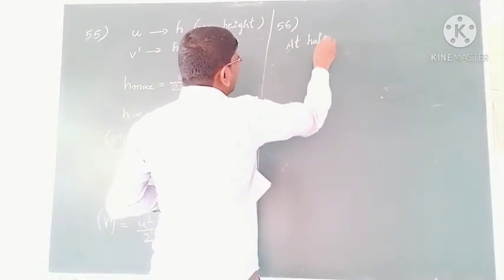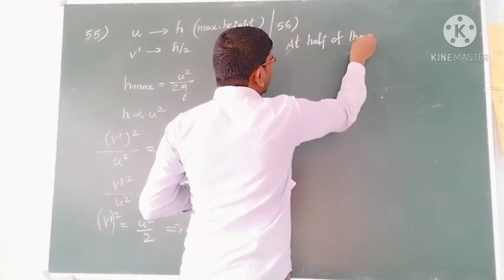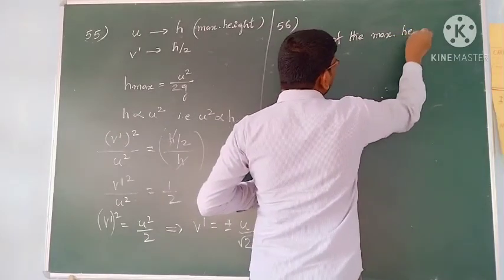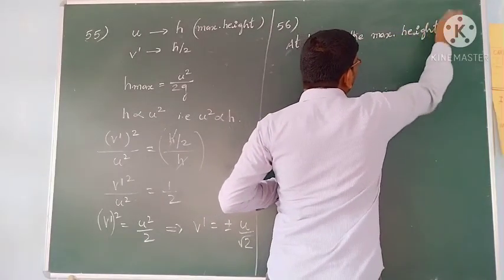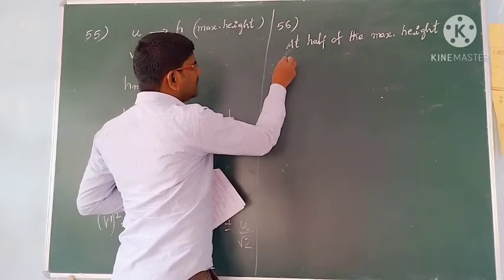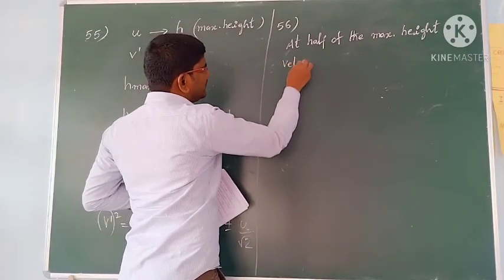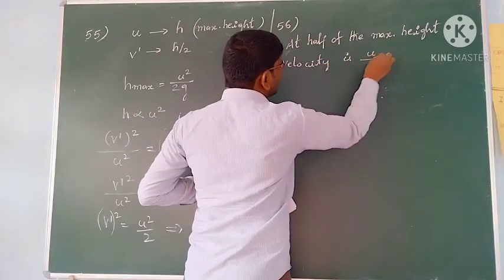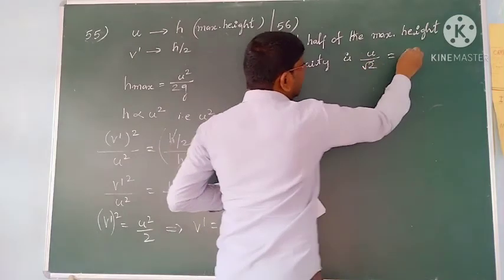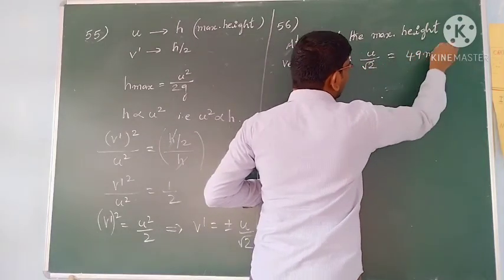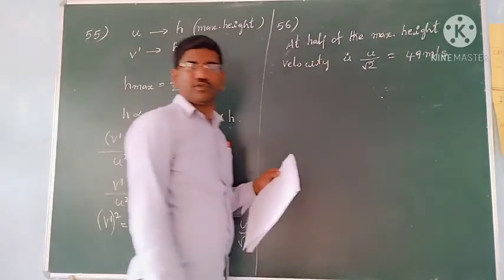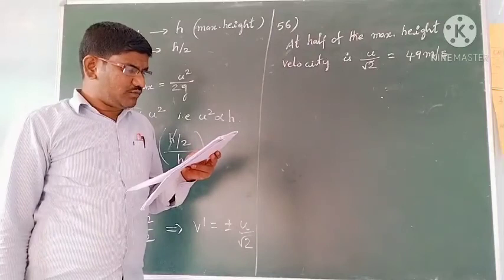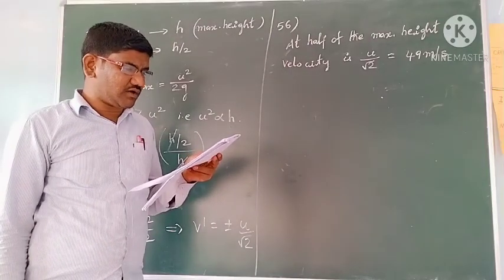At half of the maximum height, velocity is given. At half of the maximum height, velocity is how much, you know students? u by root 2. That is given as 49 meters per second. The velocity of a body moving vertically up is 49 meters per second at half of the maximum height.